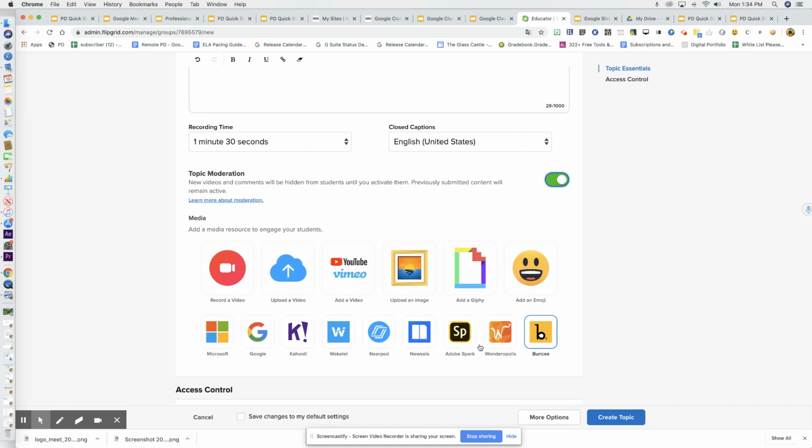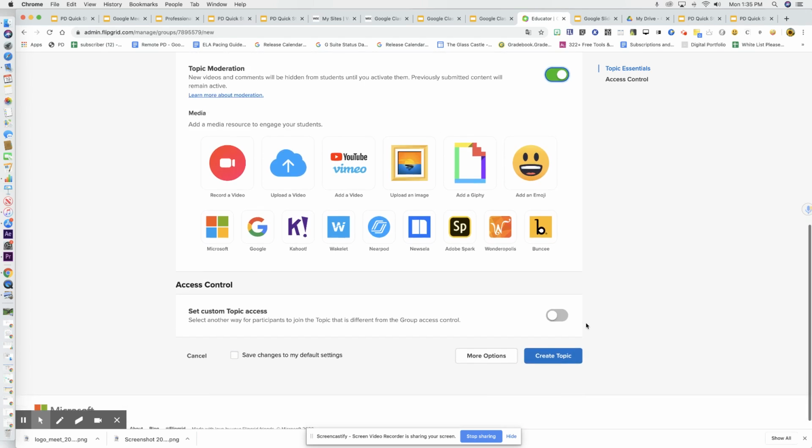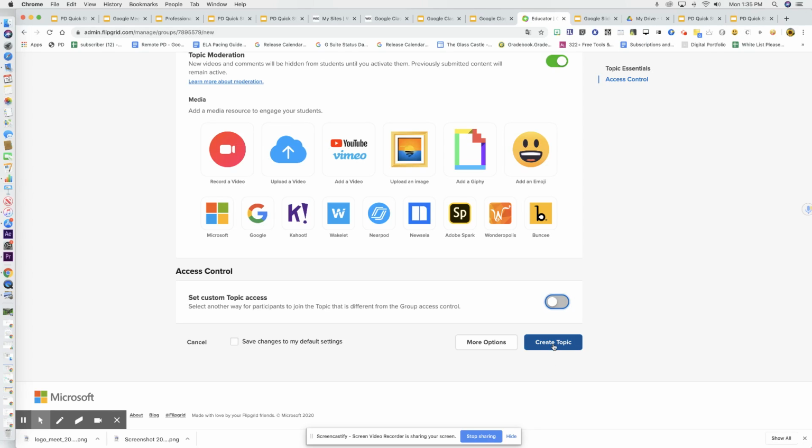There's a slew of things that you can upload here. You can record your own video to have your students create something in the likeness, or if you want to just explain it to your students. This is an easy way to differentiate. You can add a video from YouTube. You can upload a video that you created on your Chromebook or your Screencastify. You can upload an image, and you can add a GIF, an emoji. There's so many things that you can add down here. Then you would click Create Topic, and your topic would be created.